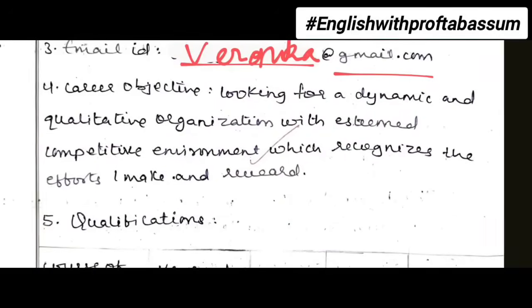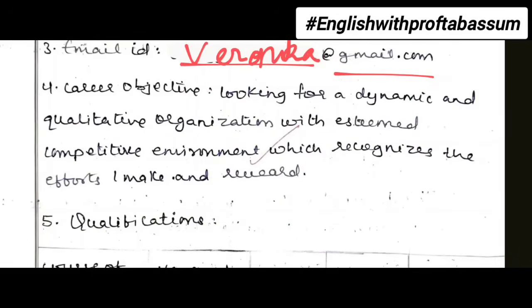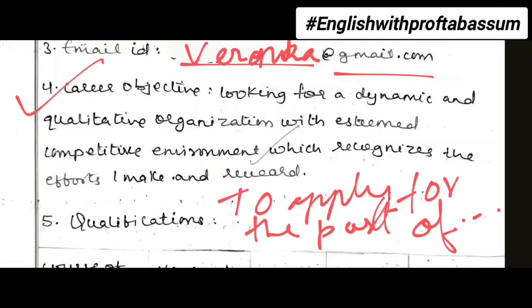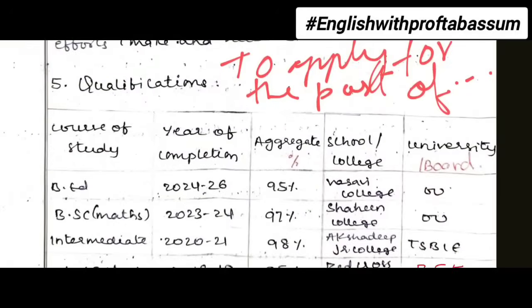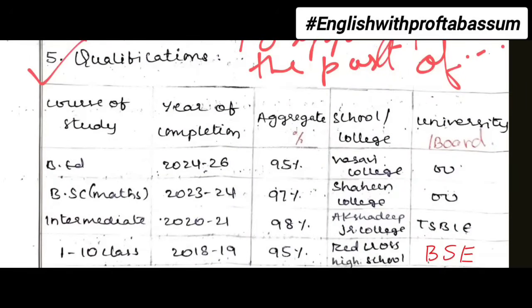Then career objective, looking for a dynamic qualitative organization with esteemed competitive environment. So instead of writing this way, you can write in a simple way, that is to apply for the post of maths teacher or English teacher in your respected school. I have uploaded an easy and simple format of CV. Check the playlist students.